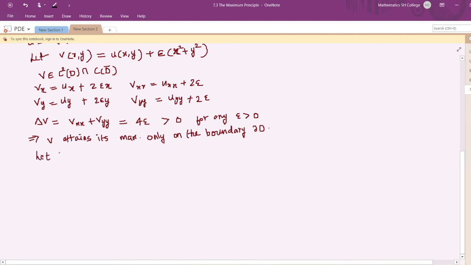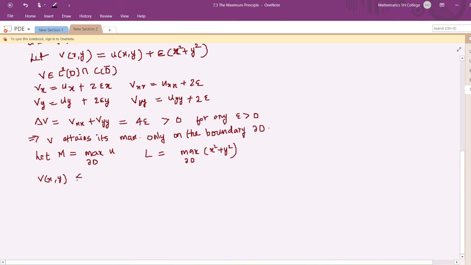Now let M be the maximum of u on the boundary, and let L be the maximum of x² plus y² again on the boundary. Then we see that V of xy is defined to be u plus epsilon times (x² plus y²).